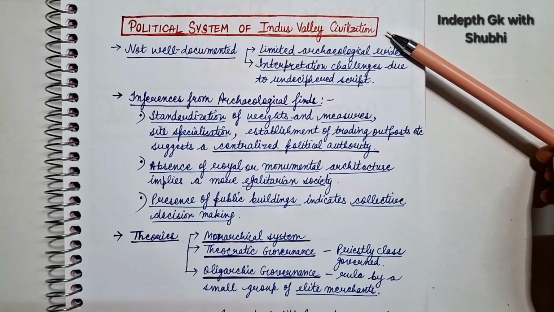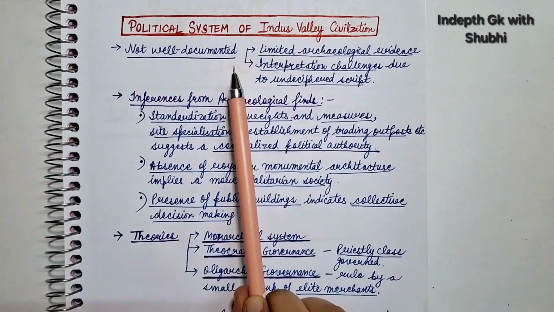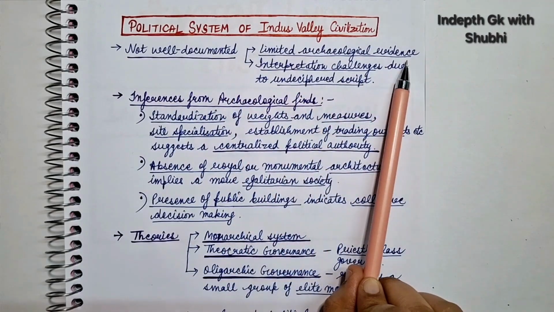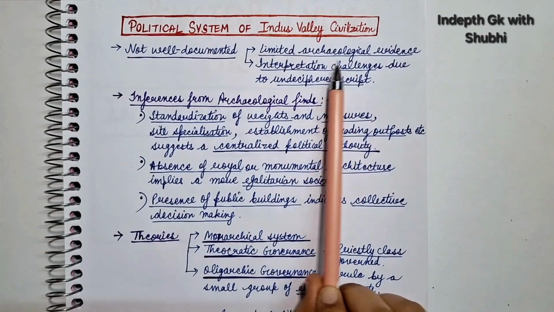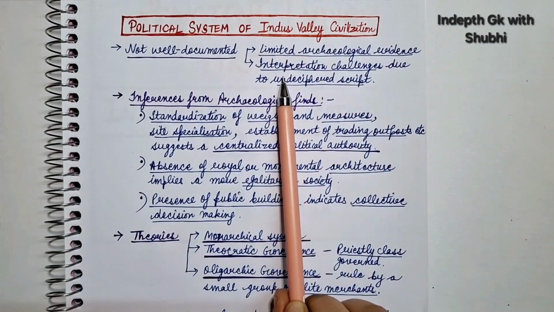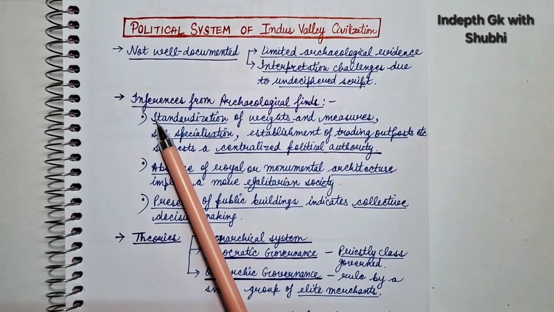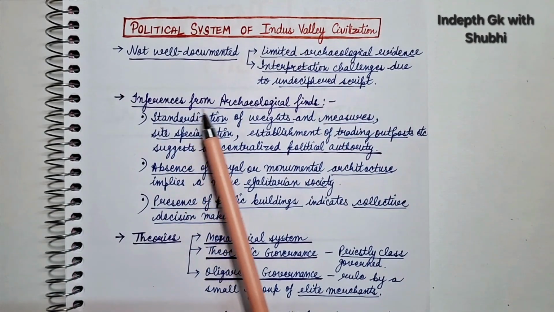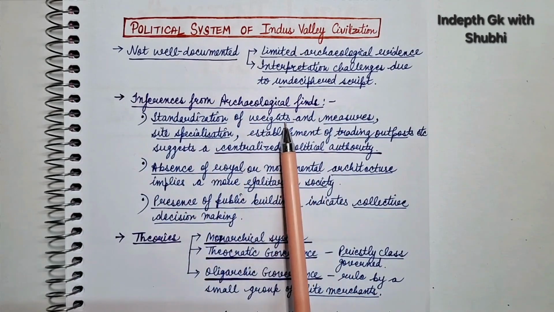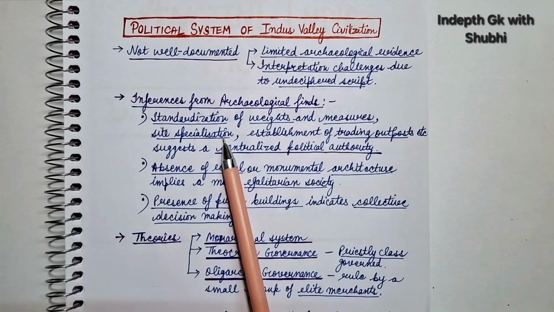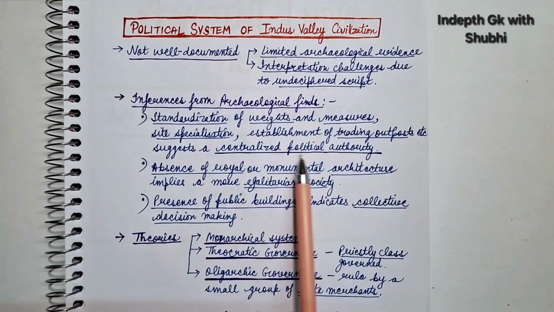Coming to the political system, so political system of Indus Valley civilization is not well documented, and this is because of the limited archaeological evidence and interpretation challenges due to undeciphered script. Right, so one is that archaeological evidence is less and second there are interpretation challenges because of undeciphered script, right? Now, there are some inferences and guesses which are made from the archaeological findings. So these inferences are number 1 standardization of weights and measures, site specialization, establishment of trading outposts etc suggest a centralized political authority.